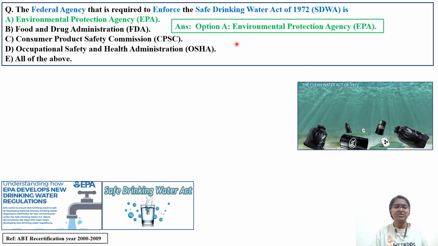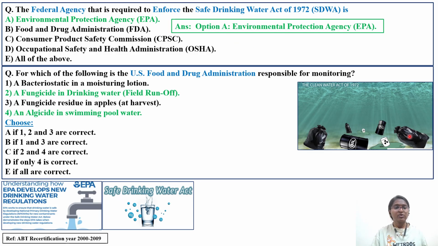Okay, so the right answer will be in the green text. That is, US EPA is the one which is going to control air, water, and soil. Food is controlled by USFDA. Okay, then let's see what is the next question.